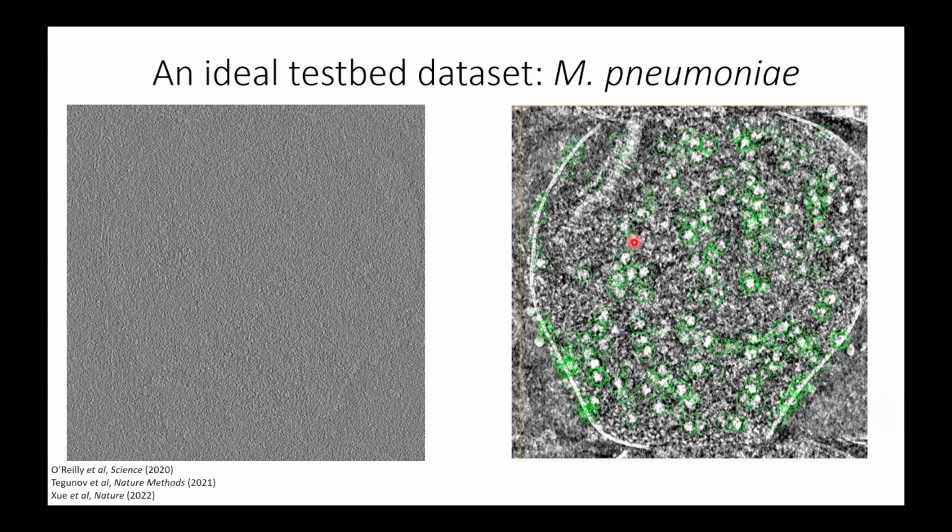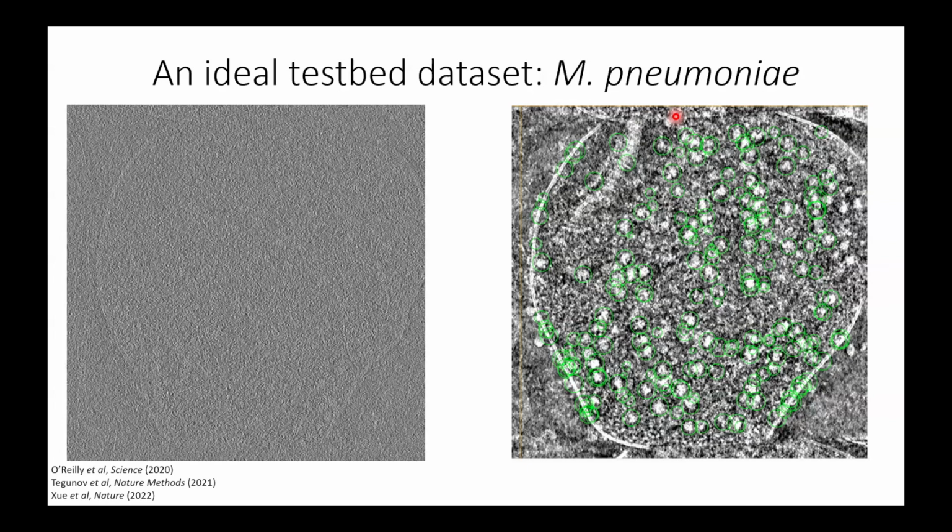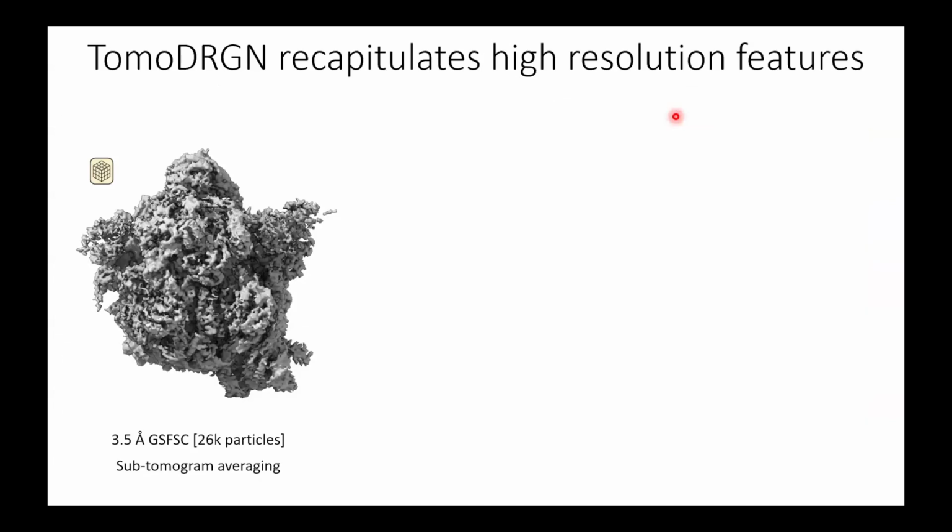Looking again at a data set that Dmitry had previously analyzed from Yulia Mohammed's group. This is in pneumonia. This is this amazing bacteria that is so small we don't have to FIB it. And so you can basically just look directly for ribosomes in cells imaged by cryo-ET. And for folks that are doing methods development, this is a wonderful data set to work with. Okay, so we're going to pick ribosomes out of it.